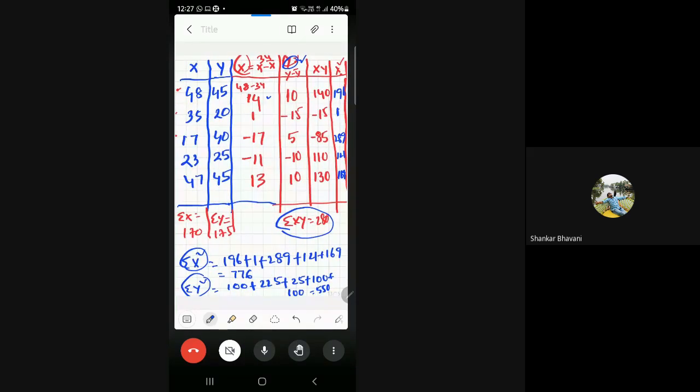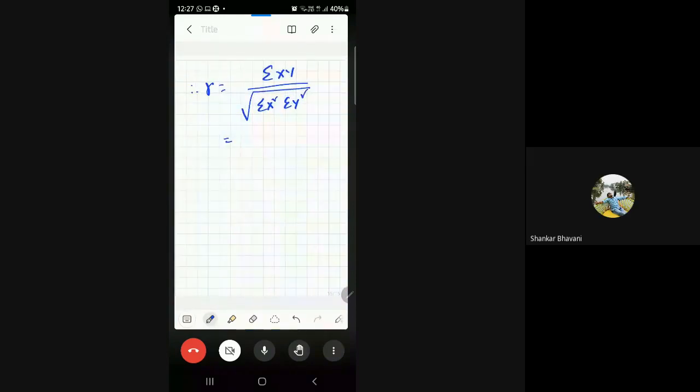Now tell me, what is summation xy? Summation xy is 280. So it's 280 divided by root of 776 into 550. Multiply and take the square root, that is 653.29.